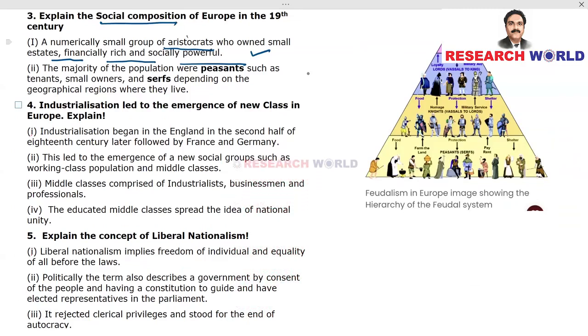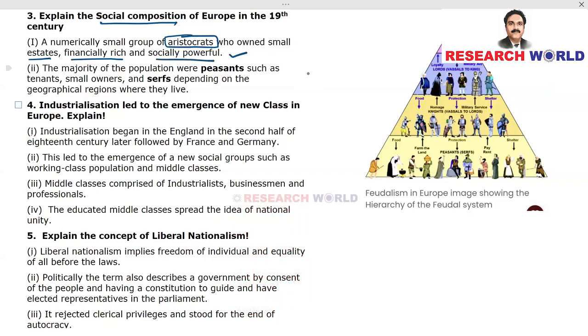A numerically small group of aristocrats who owned small estates. They were financially rich and socially powerful. That was the first group in the social composition. Even though numerically small, yet powerful aristocracy, aristocrats who owned small estates, financially rich and socially powerful.